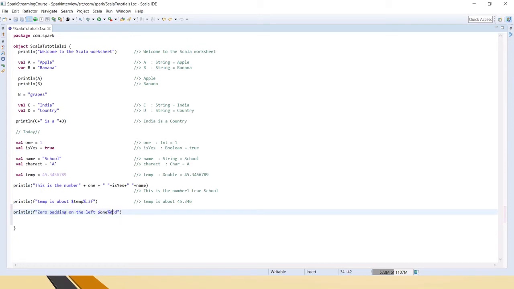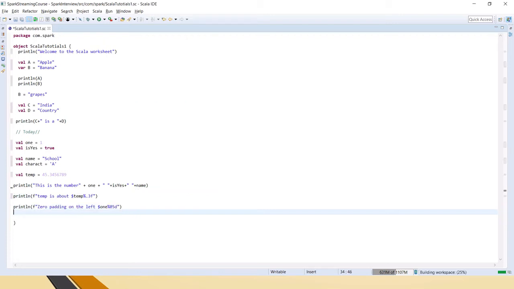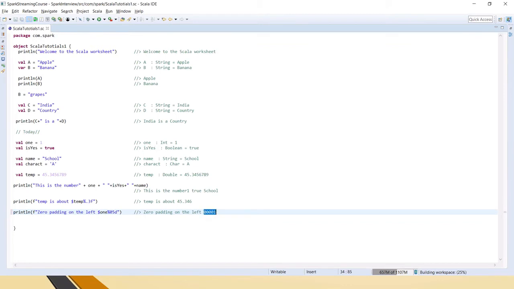Okay, we are saying 5 zeros. Now if you can see, it's not 5 zeros, it's 5 digits. Already we have given the variable as 1 here, so 1, and before that 4 zeros, total 5. So here it means 5 digits. So now it will be 0 0 0 0 1 dot 0, right? So before the precision we will have 5 digits. That is the meaning of this line.